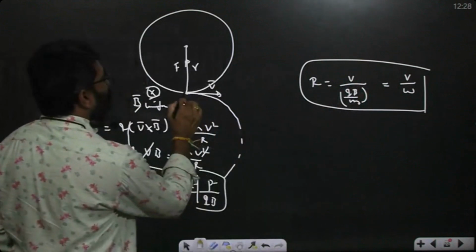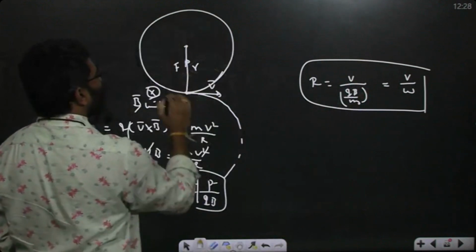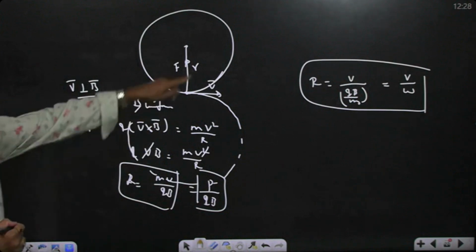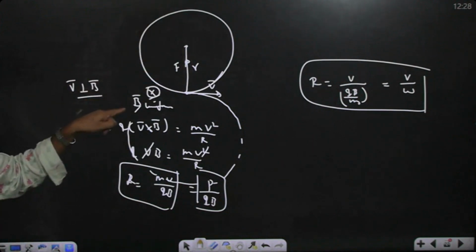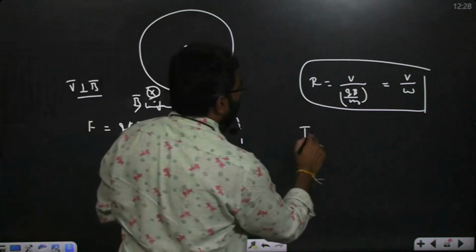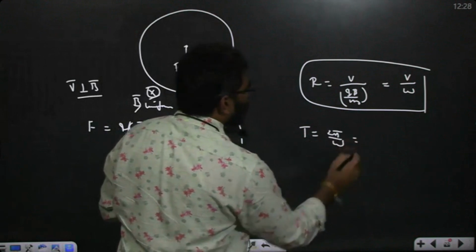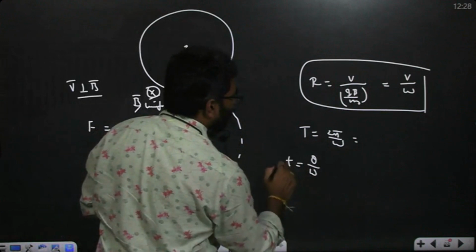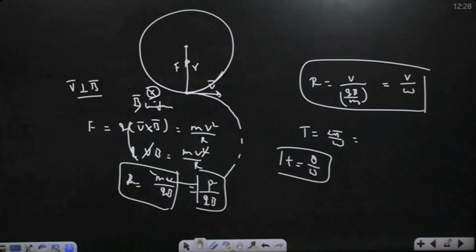From here to here, the particle started here, and again it comes back to the same point. So what is the time period spent in this magnetic field? How much angle did it turn? 2π. With what angular speed? With omega. What is the time period? 2π/ω. Time spent is θ/ω: how much time is spent in the external magnetic field depends on how much angle it has turned. So that θ/ω is called the time spent in that magnetic field.